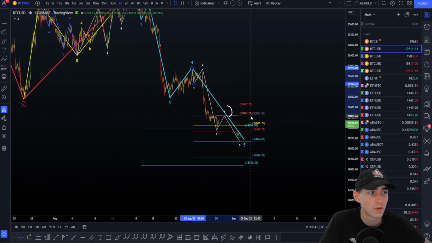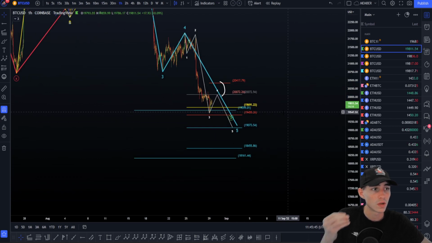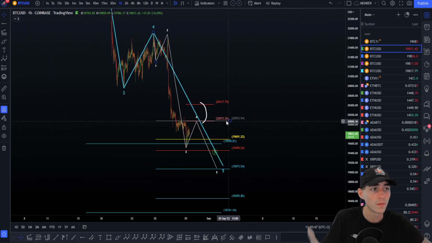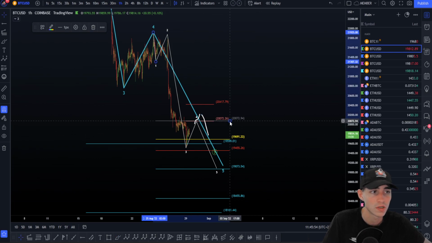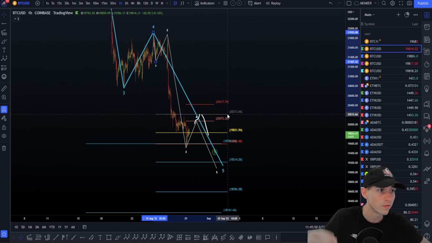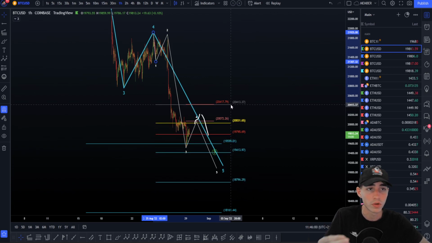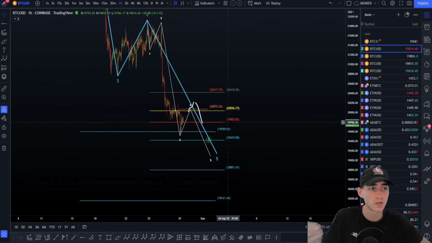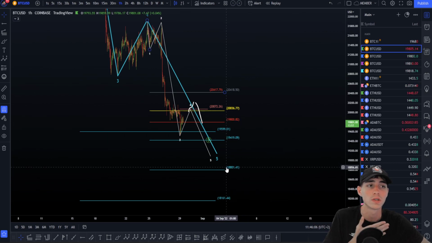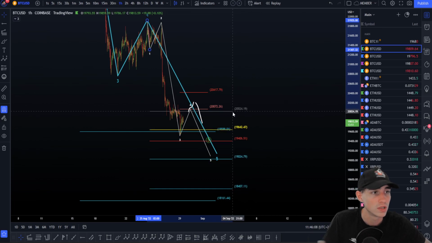We can take for now the 23.6 right here, and so now we just have to look for targets all the way down, okay? Thirdly, as always, if for example we start doing this, we do not exactly just take this high and then retrace. However, we're going to play the extension tool, so wave 1 root, wave 1 bottom here, and then the wave 4 top. So if we go to the 38.2, we have to add it on the top we're going to make here. In that case, first 618, then we'll have the 120 extension, then the 161, and then the 261.8. Okay, so it really depends where we're going to stop.